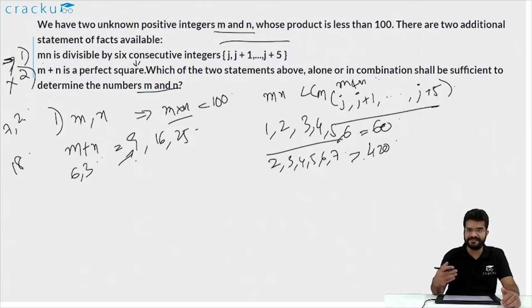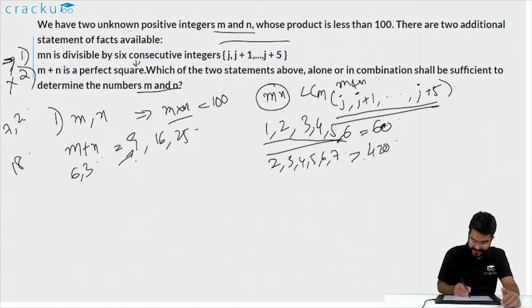You can find any other 6 consecutive integers, their LCM will be greater than 100. So the only possible LCM for those 6 integers is 60. Why is that 60? Because we know that mn is divisible by all the 6 numbers. So mn is divisible by the LCM of those 6 numbers, and only one set of 6 integers exists such that their LCM is less than 100, which is 60.